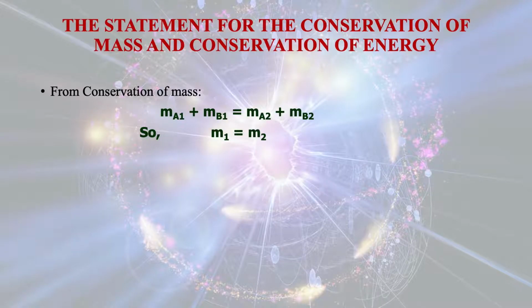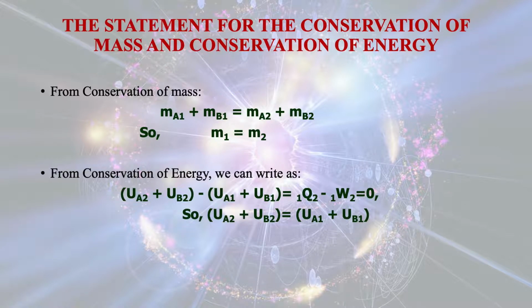Now we will see the energy equations or mass balance equation for this case. In this case also the initial mass will be equal to the final mass, and for the conservation of energy principle you will also find that the total internal energy at state 1 will be equal to the total internal energy at the final state.